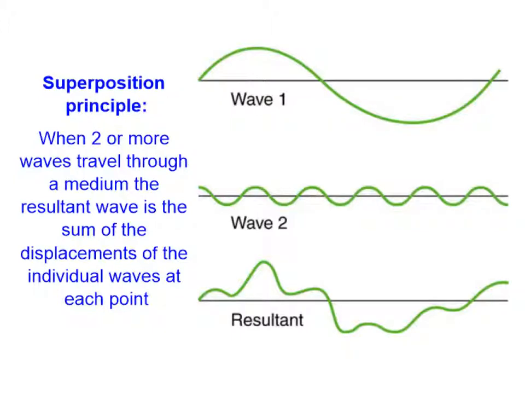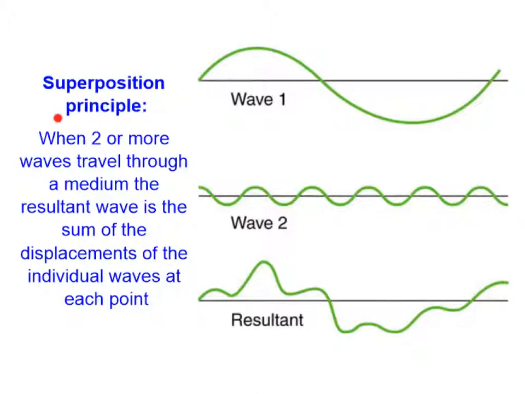So if superposition is the combination of two or more overlapping waves, the superposition principle states that when two or more waves travel through a medium, the resultant wave is the sum of the displacements of the individual waves at each point. Let's take wave 1 and wave 2, very different waves.